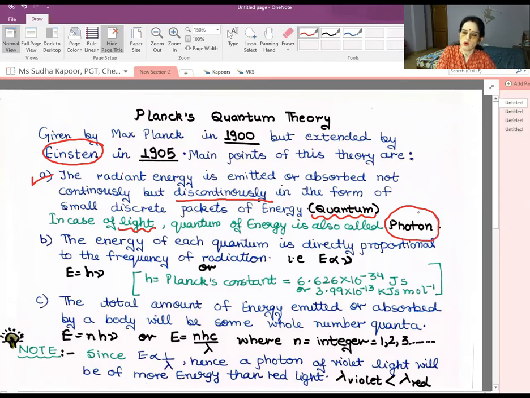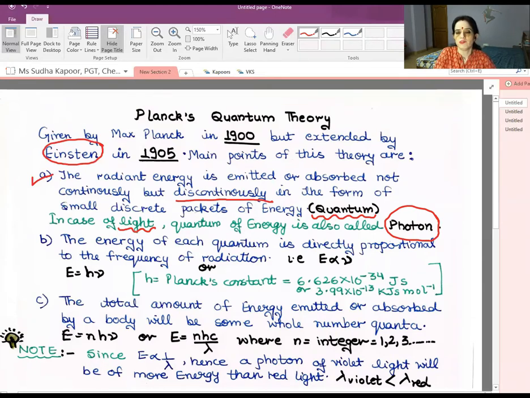So in all the other cases we will be using the term quantum, but when we are talking especially about light, then we will use the term photon. Both have nearly the same meaning, but the main concept is if we are using the term light, then we will use the term photon.